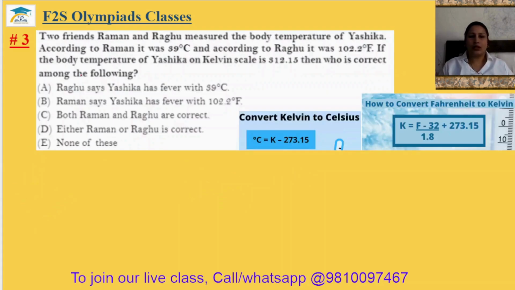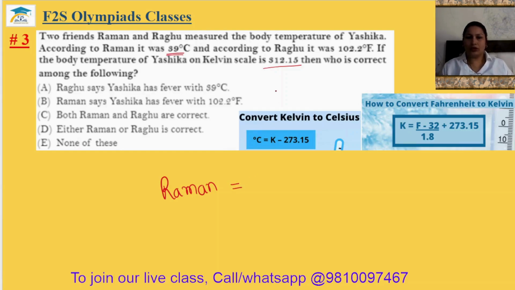Question number 3. Two friends, Raman and Raghu, measured the body temperature of Yashika. According to Raman, it was 39 degrees centigrade, and according to Raghu, it was 102.2 degrees Fahrenheit. If the body temperature of Yashika on the Kelvin scale is 312.15, then who is correct among the following?